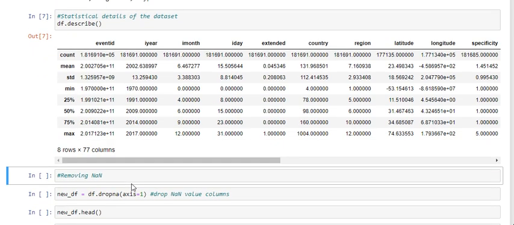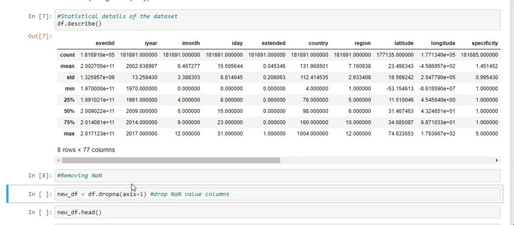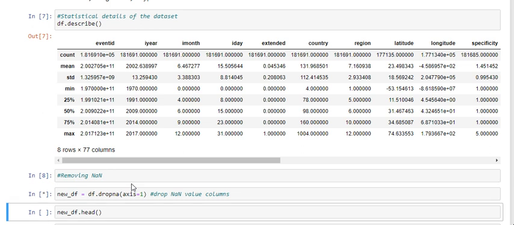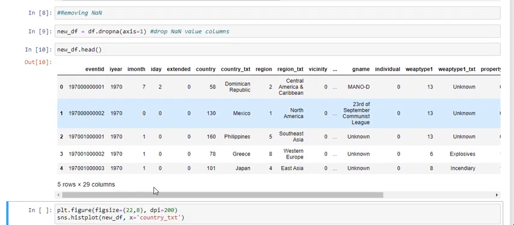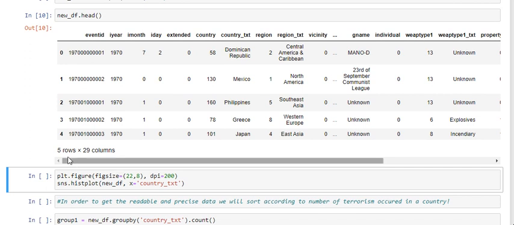Now removing NaN, we used new_df equal to df.dropna within brackets axis equal to 1. Here, to drop the NaN values by column, that's why I used 1. Now new_df.head, and this is the output. It also contains 5 rows and 29 columns.